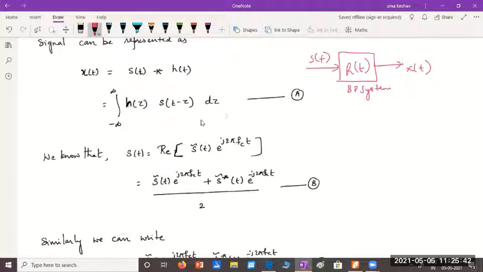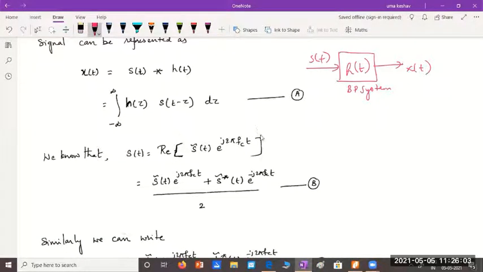And we know we can write any bandpass signal as the real part of its pre-envelope, which is nothing but complex envelope into e power j 2 pi fct. And we later on know how to determine this signal.